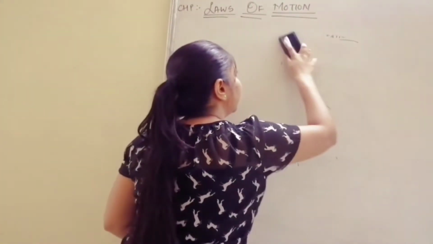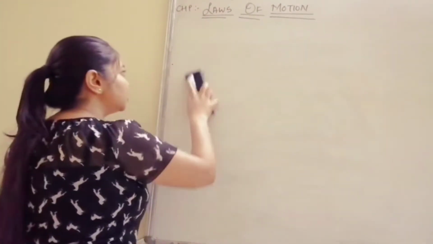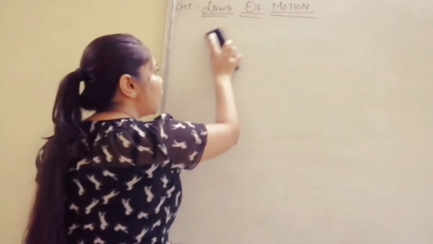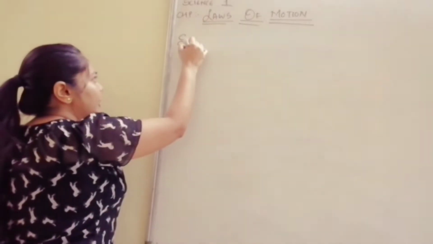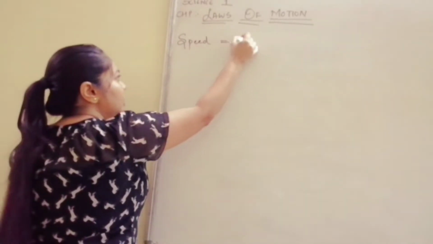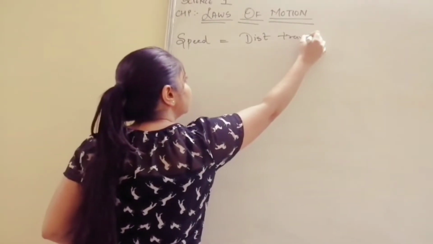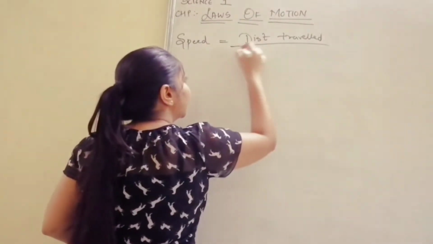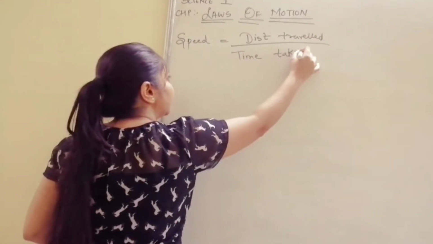That is speed. Everybody has heard the word speed. So let us understand what is the formula of speed, how do we calculate it, what type of quantity it is. So when I talk about speed, what is the formula of speed? It is distance travelled upon time taken.